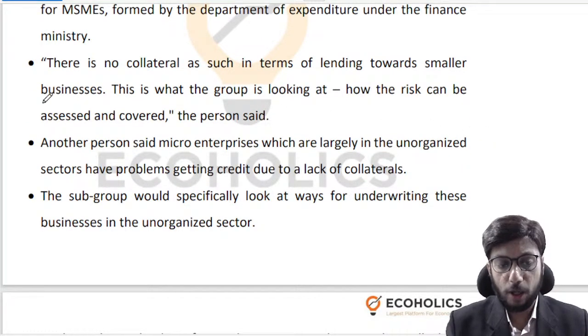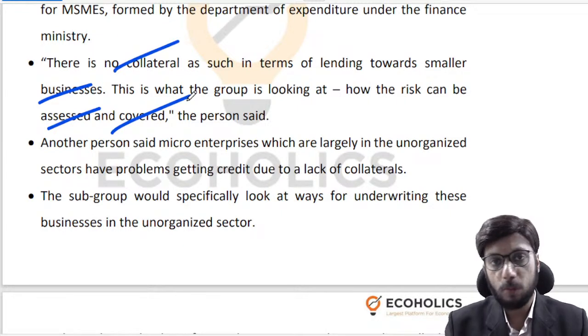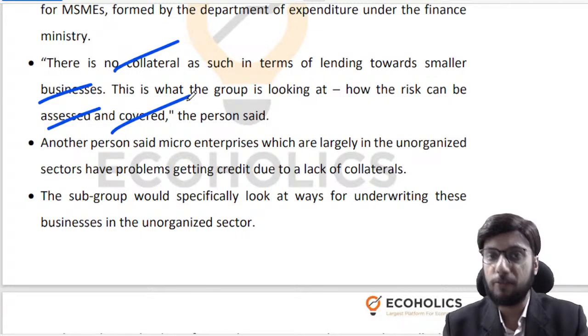If you're lending to smaller businesses, there is no collateral, right? So how does the risk get assessed and covered? Because if there is no collateral, the bank has no guarantee that it will be able to recover the money. What is collateral? I have borrowed money from you, but you have not just given money to me like that. You have kept my housing papers, or my land papers, or my gold, or my vehicle papers. You have kept something with you, right?